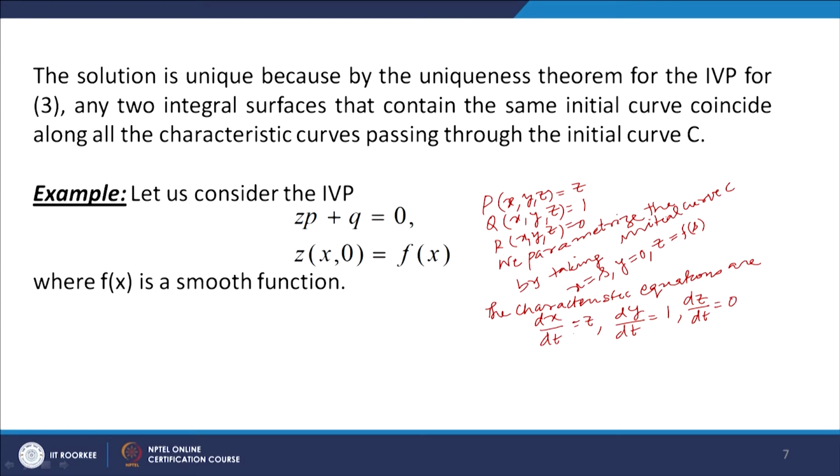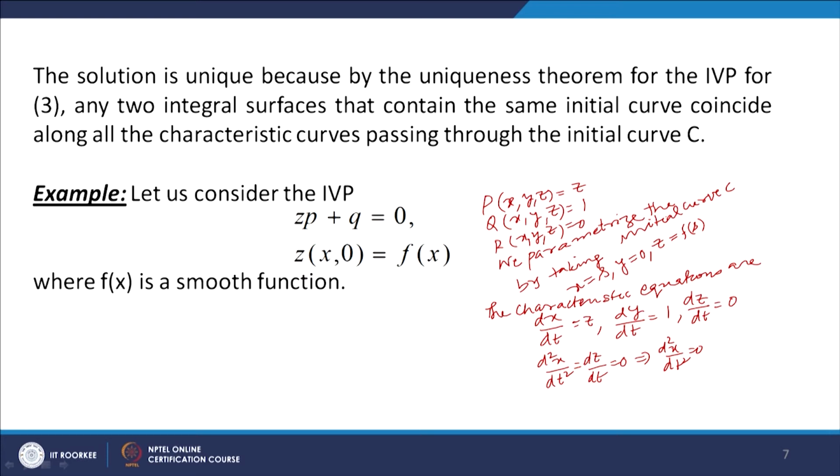Now what do we get? dx by dt is equal to z. So this gives you d square x by dt square, which is equal to dz by dt, and dz by dt is equal to 0. So what do we get? d square x by dt square is equal to 0. x is a function of s and t.